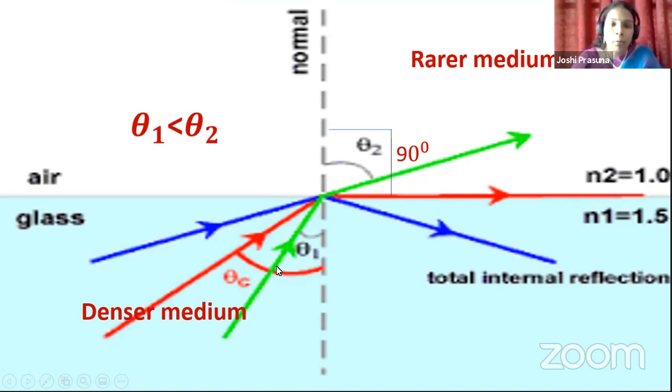So as you go on increasing the angle of incidence, at a particular angle of incidence, the angle of refraction becomes 90 degrees. That corresponding angle of incidence is called the critical angle. Hope you all understood, children.